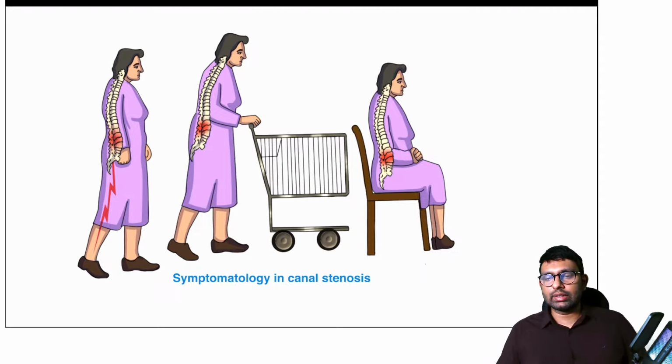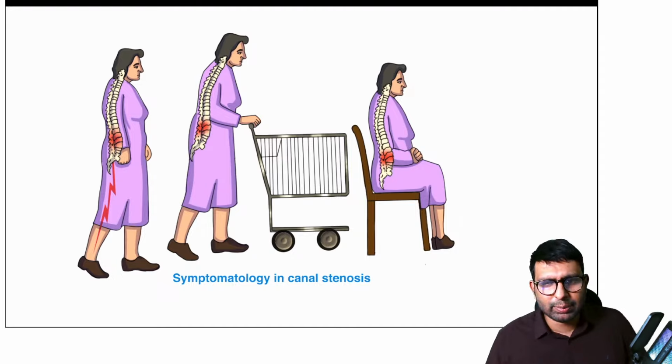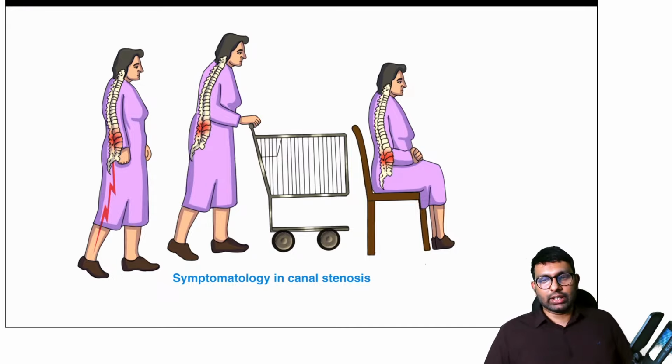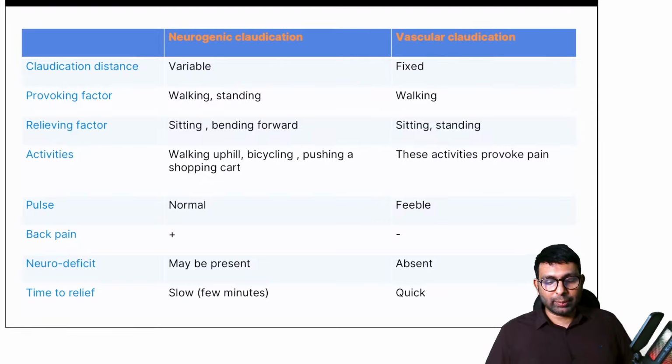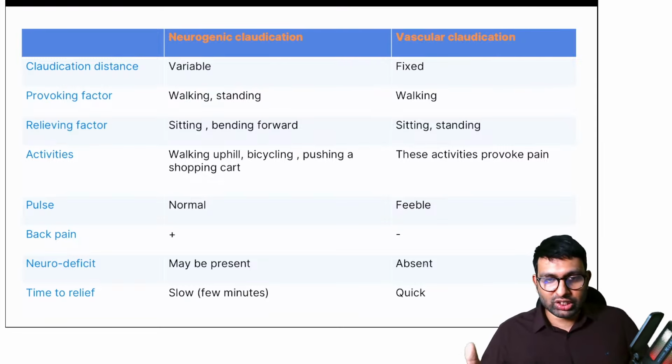Anyone? Any other diagnosis? Distal pulses, anything about distal pulses? Vascular, this is correct. Yeah, Shabir, you're right. So normal in neurogenic and non-normal in vascular. Okay, so you mean in neurogenic claudication, it's normal.